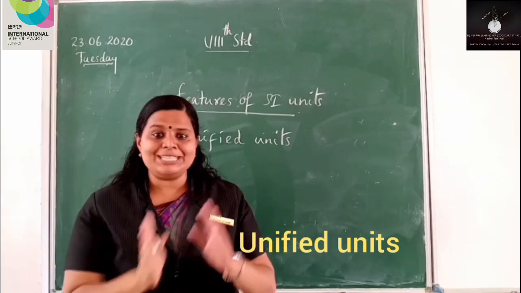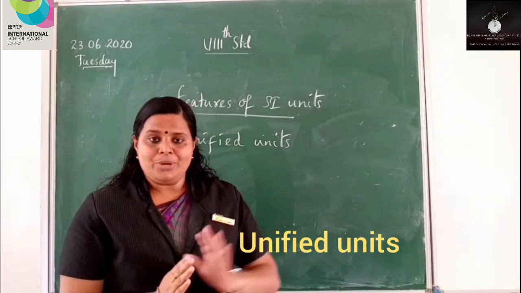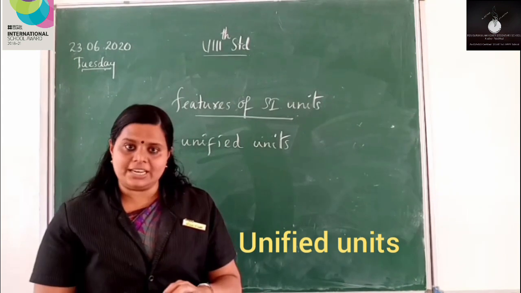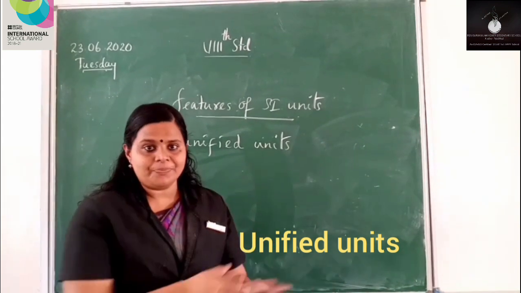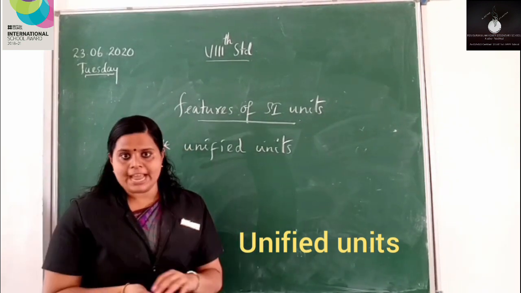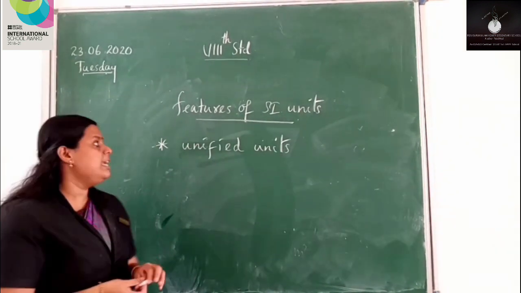In the case of length, there is only one basic unit, that is meter. Or in the case of mass, there is only one basic unit, that is kilogram. So unified means only one. In that sense we are using it.